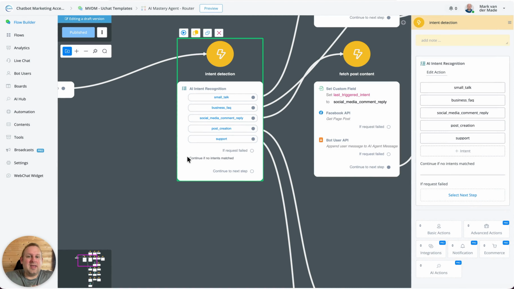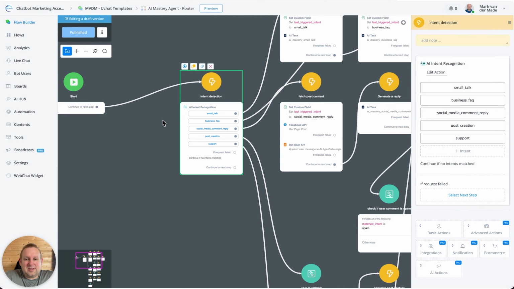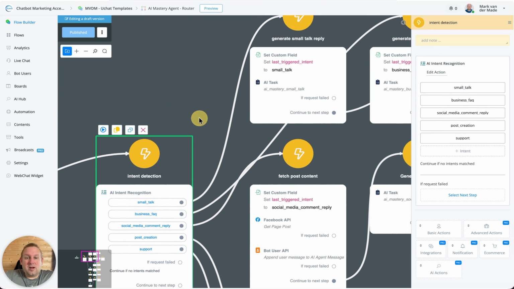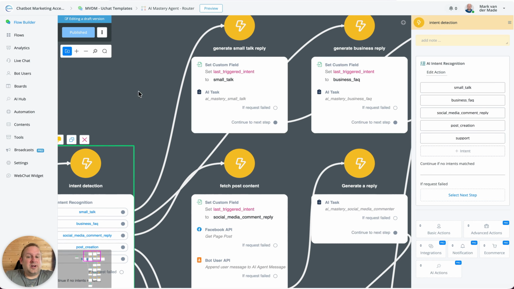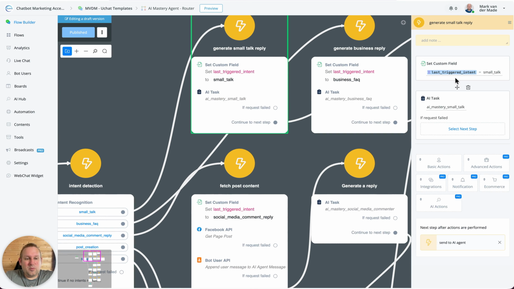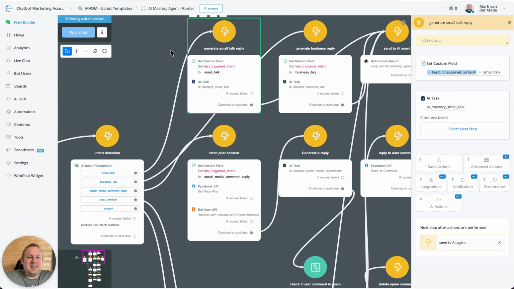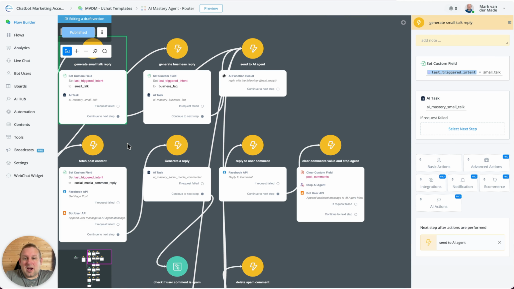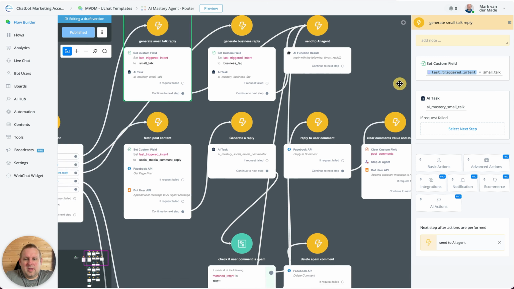Basically, the brain of the AI agent matches a certain intent. For example, if it's just small talk like, hey, how are you doing? Or hey, I hope you're doing well, then the small talk gets triggered. It generates a reply with an AI task that I have, and then the AI agent will reply with the given information. So that is how this step works.